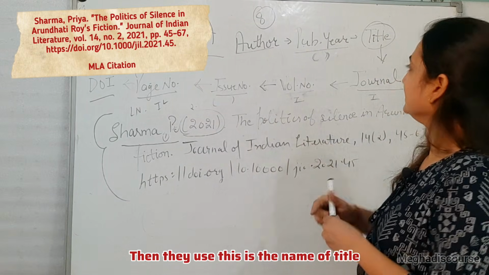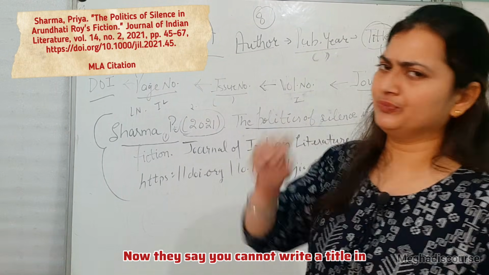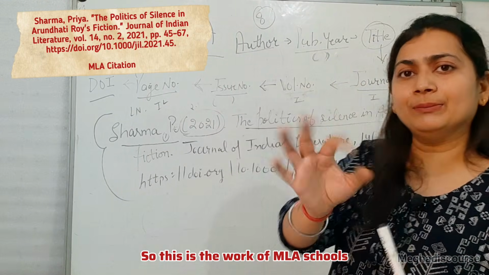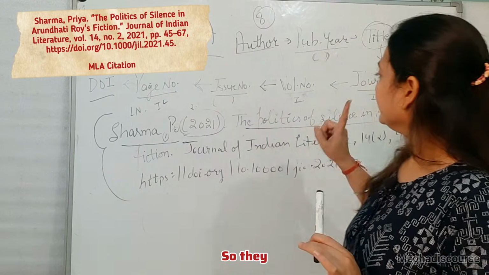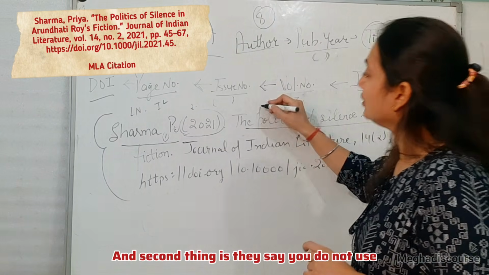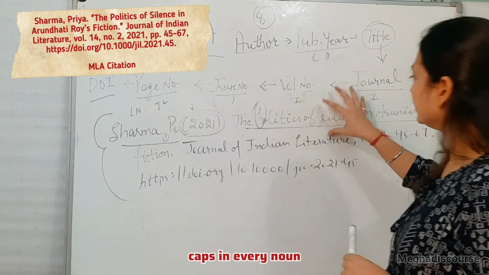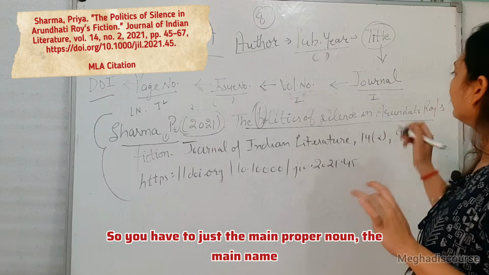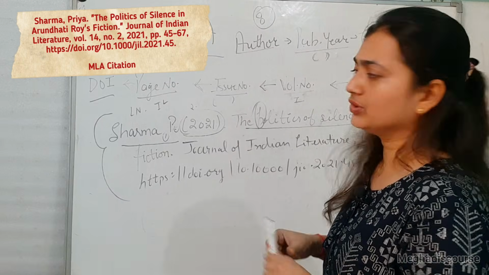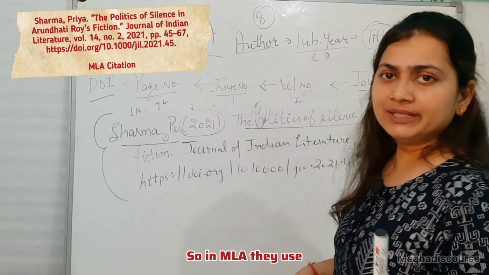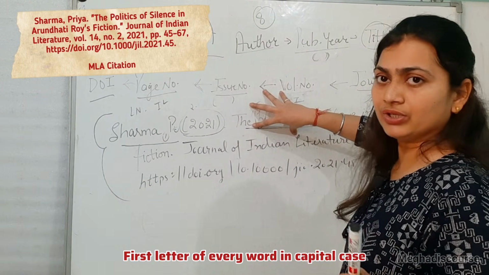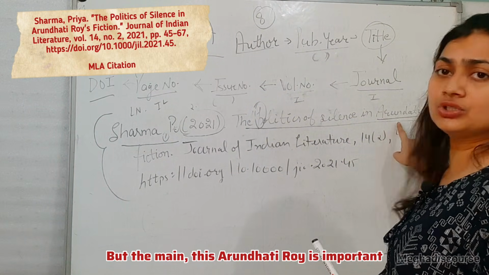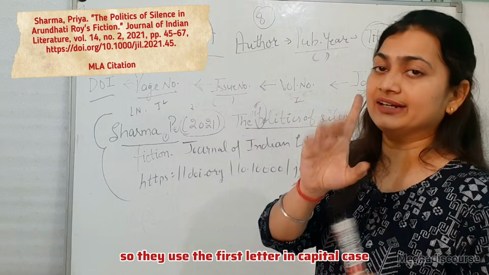Then they use the title. Now they say you cannot write a title in quotation marks. Okay, this is the work of MLA schools. This is not our work. And the second thing is they say you do not use caps on every noun or every word. You can only capitalize the main proper noun, the main name. So in MLA, they use the first letter of every word in capital case, but in APA they use small letters. But the main name, Arundhati Roy, is important, so they use the first letter in capital case.